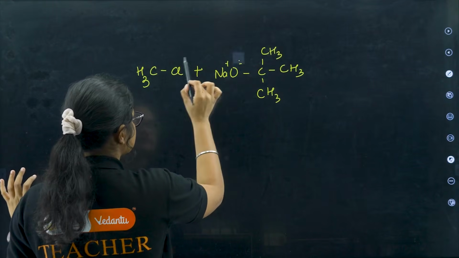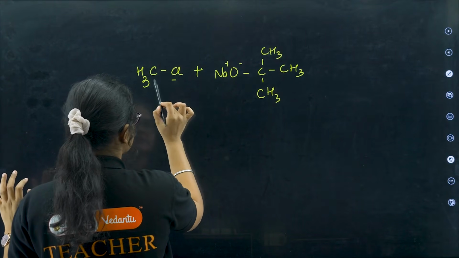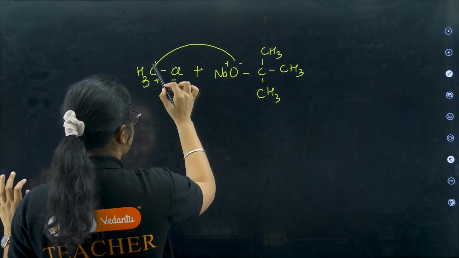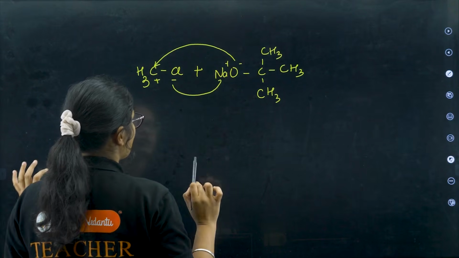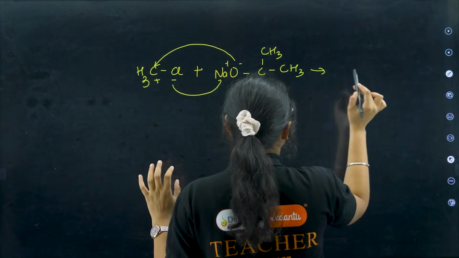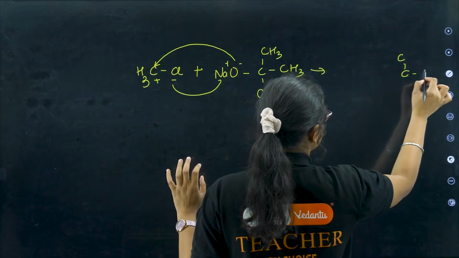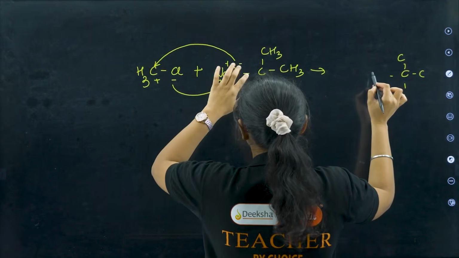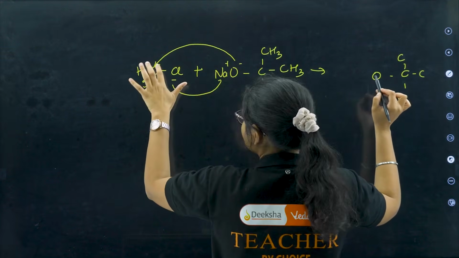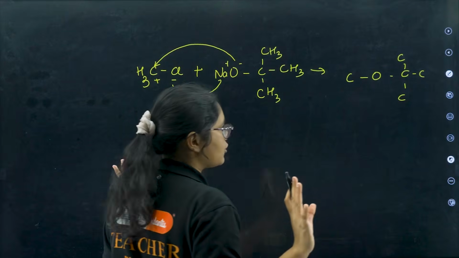This O minus will attack on the plus carbon and form a bond. So what is the product I will be getting? CH3-O-CH3. Here the O is attacking this CH3. That is the product that is formed.